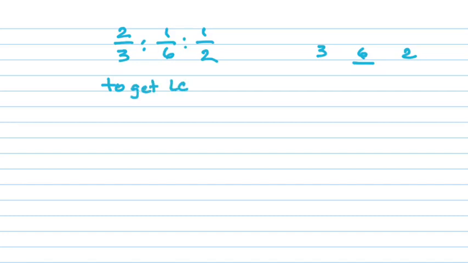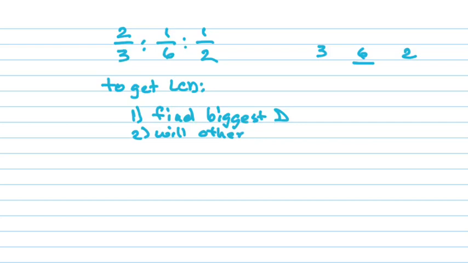Okay, so here's how to get a common denominator. To get the LCD, first find the biggest denominator. Which one's the biggest denominator? 6. Okay. Second, will the other denominators divide evenly into it? Just ask yourself, will the others divide evenly into it?